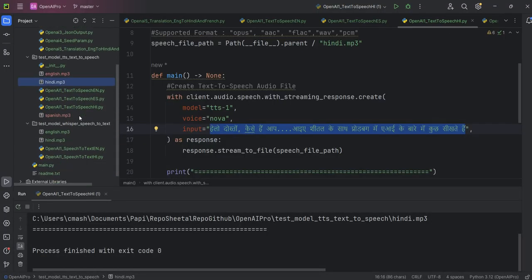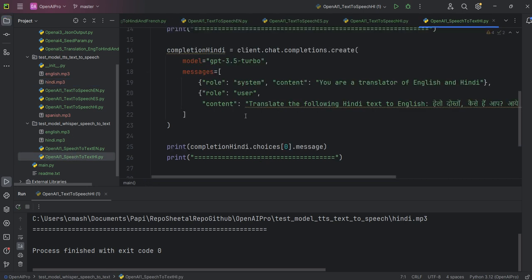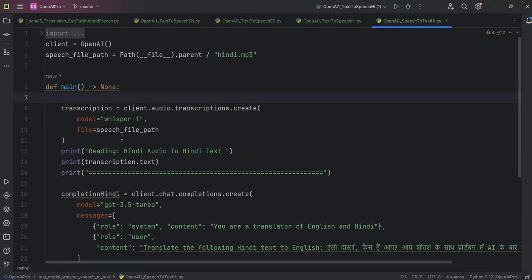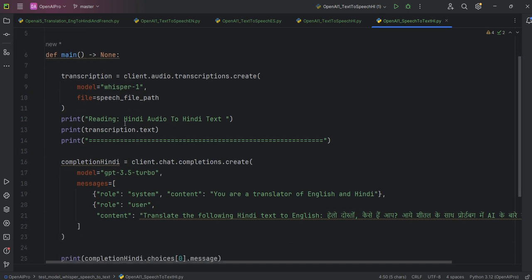Now, what I have done is I've used the Whisper model. Let's go to the Whisper model. With the help of the Whisper model, I picked this file hindi.mp3 from the path and converted it into text. Okay, so this is part one.